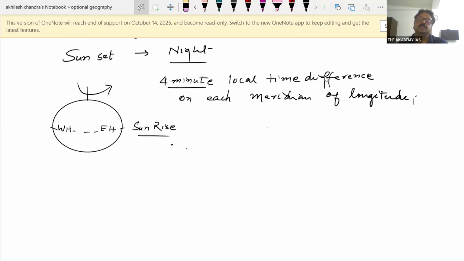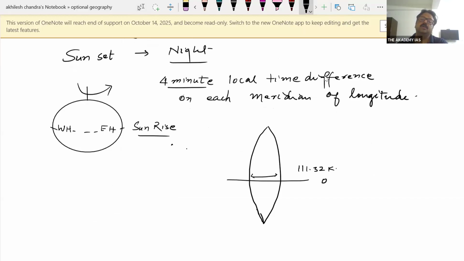What does it mean? This is 2 consecutive meridians of longitude. At the equator, there is a maximum distance between 2 consecutive meridians, 111.32 kilometers. But as you move towards the pole, the distance is going to be reduced, and at the North Pole and South Pole both the meridians of longitude merge.